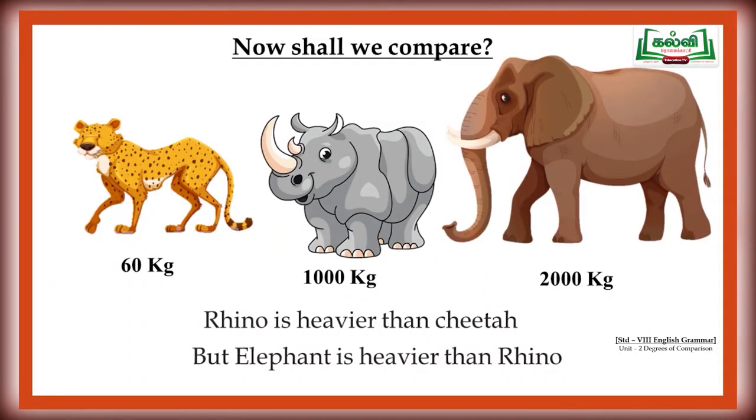Now, shall we compare the weight of these 3 animals? Rhino is heavier than the cheetah because the rhinoceros weighs 1000 kilogram, whereas the cheetah's weight is just 60 kilogram. When comparing rhinoceros and elephant, we can say elephant is heavier than the rhinoceros because it is nearly 2000, here just 1000.